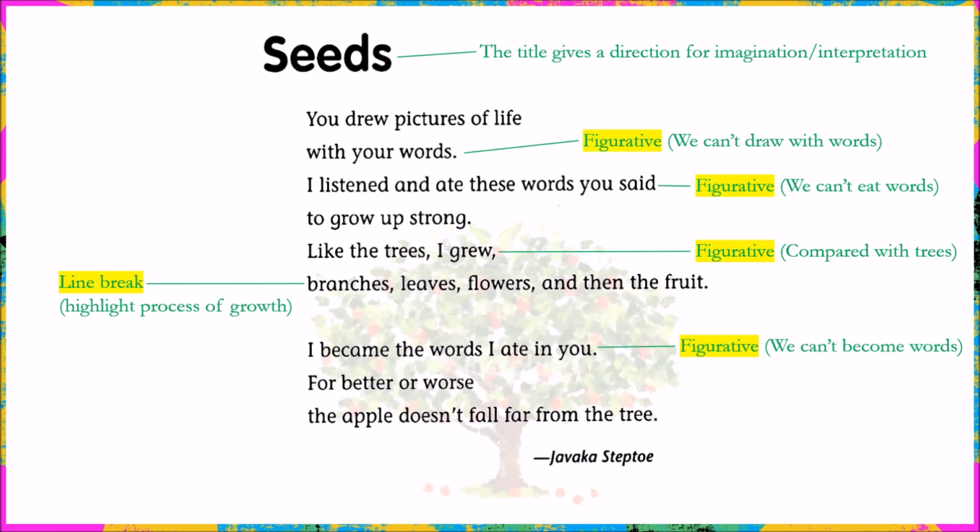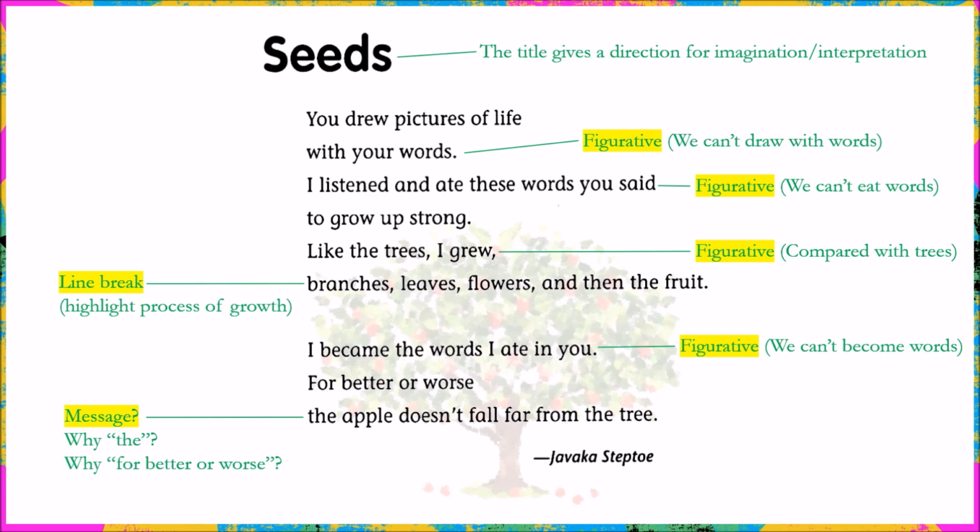Like how we would write the conclusion at the end of an article, and how we keep the punchline at the end of a limerick. The last part of a poem usually brings out the message of the whole piece. In this case, the last line reads like a message. We would think, why the apple? Why not just any apple? And what does it mean for better or worse?